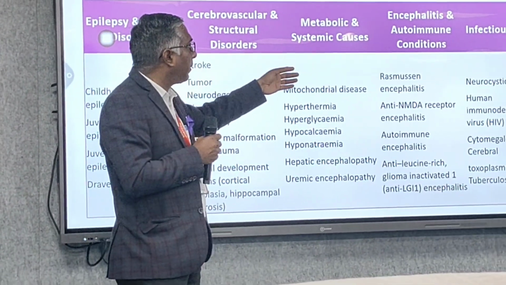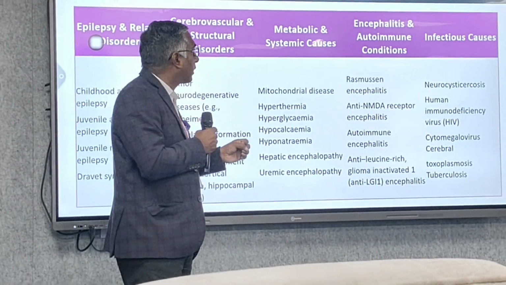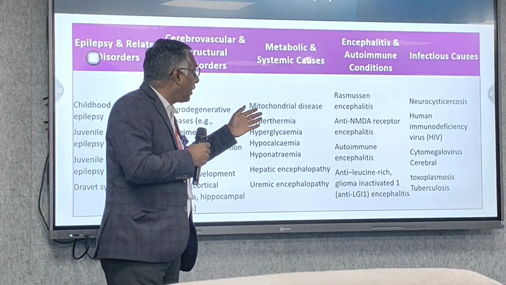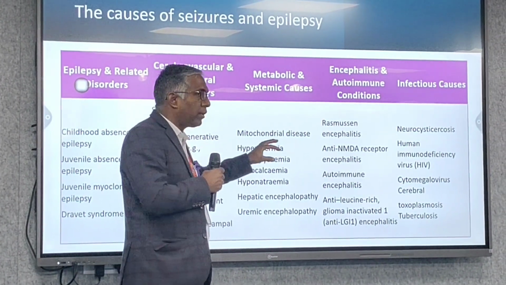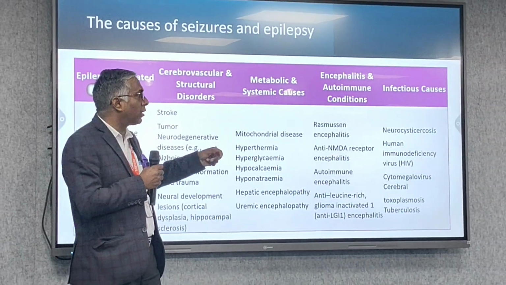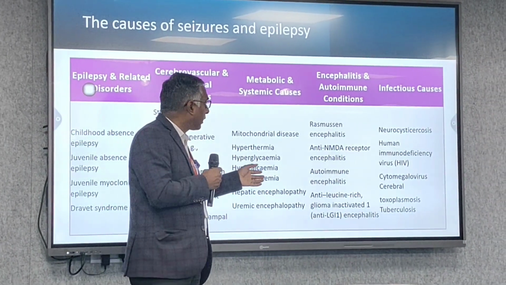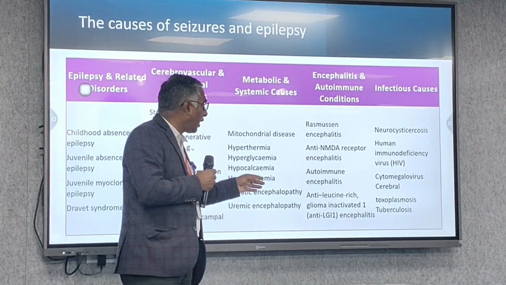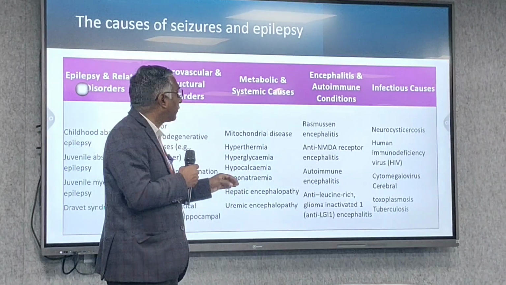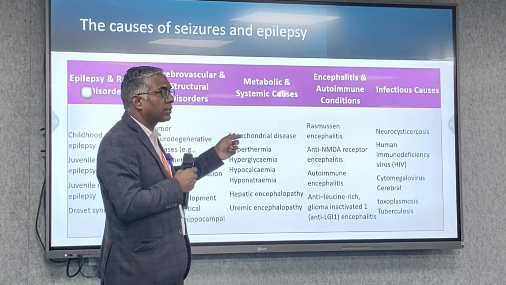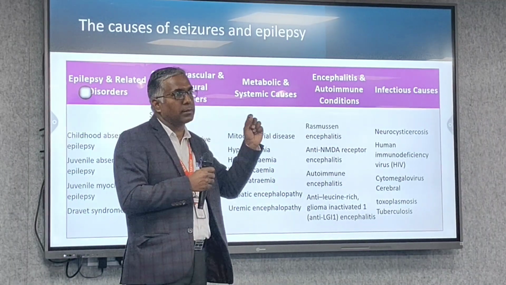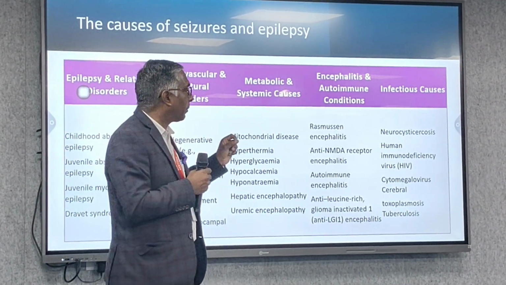Then certain encephalitis and autoimmune conditions, like anti-NMDA receptor antibody encephalitis, in which there is autoimmune inflammation of the brain leading to autoimmune encephalitis, and anti-leucine-rich glioma-inactivated 1 antibodies. And certain infectious causes like neurocysticercosis, you might have heard of. There is neurocysticercosis in the brain leading to the seizure.